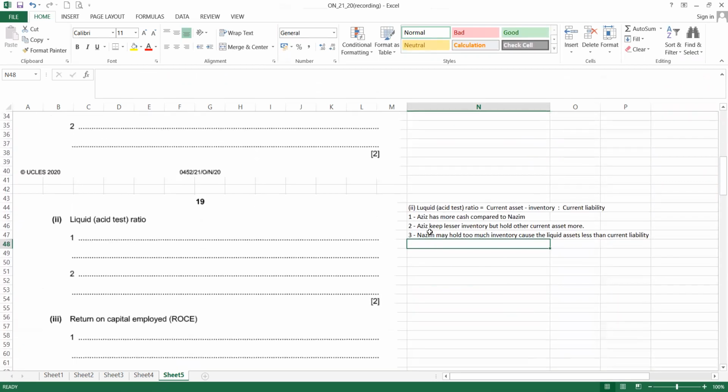Basically, he holds quite a lot of inventory, so the liquid asset is less than current liability.